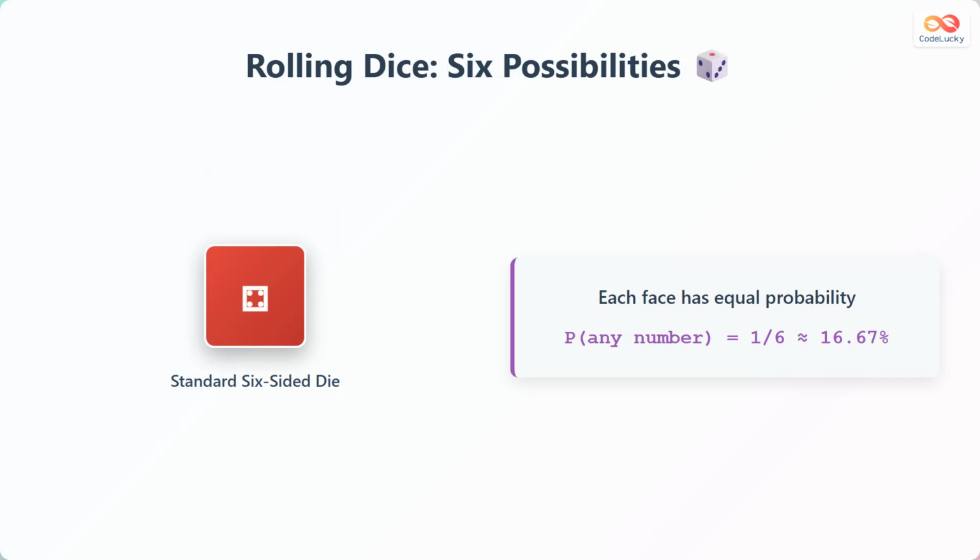Now let's consider rolling a standard 6-sided die. Each face of the die, numbered from 1 to 6, has an equal probability of landing face up. That means the probability of rolling any specific number is 1 divided by 6, which is approximately 16.67%.